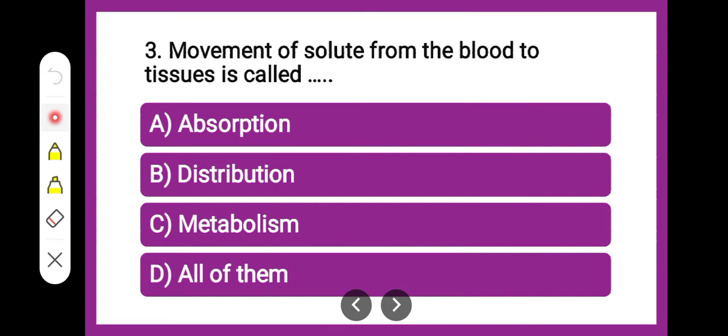Next question is, movement of solute from the blood to the tissue is called. Now from the blood, when the solute, or the active drug, reaches the tissues, that means the site of action, the phenomenon is whether it is absorption, distribution, metabolism, or all of them. Which amongst the given is the correct answer?